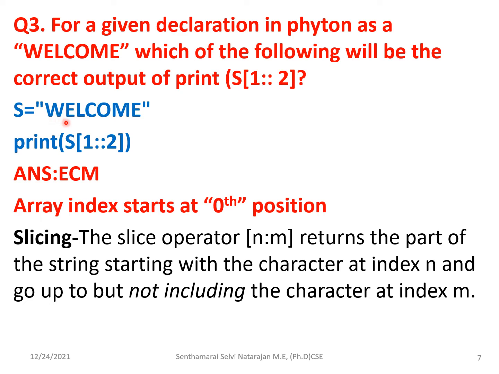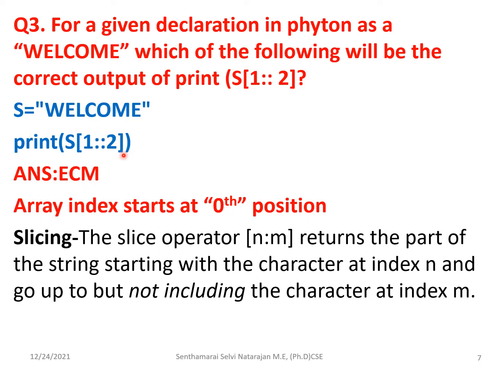So it is 0 and this is 1, 2, likewise it goes on. So it has to start from 1. It starts with the letter E and then the slicing will take place by 2. So it starts at E, this is 1 and this is the second letter, so it will print C. Again here this is 1 and this is 2, so it will print M.